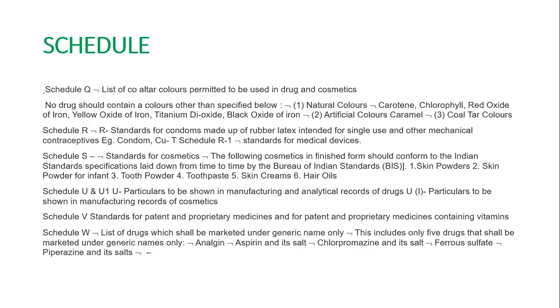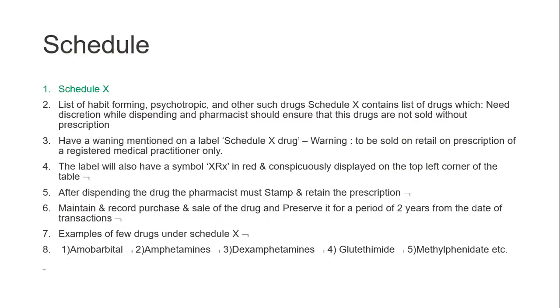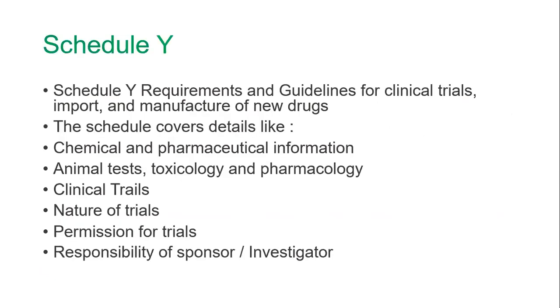S is the standard for cosmetics. U and U1 are the manufacturer's analytical records of the drug, and particularly the record of cosmetics. V is for proprietary medicines containing vitamins, and W drugs shall be marketed under the generic name only. X covers psychotropic and other drugs. Schedule X contains a list of drugs which need special designations, such as amobarbital, amphetamines, and glutethimide.